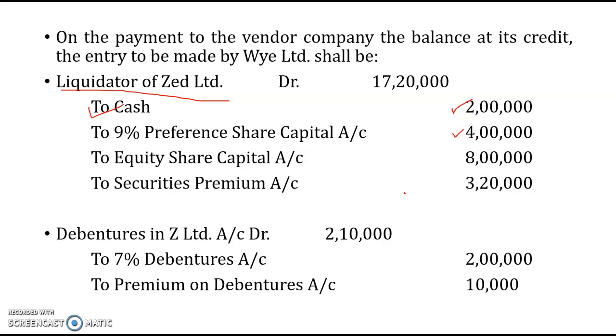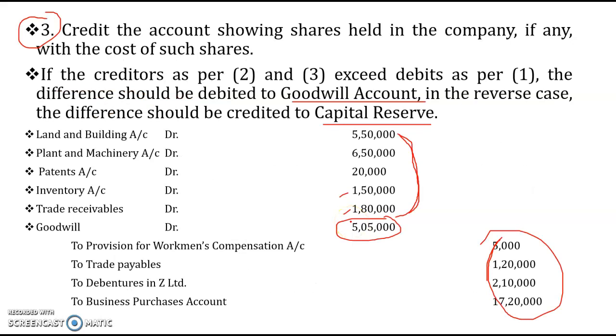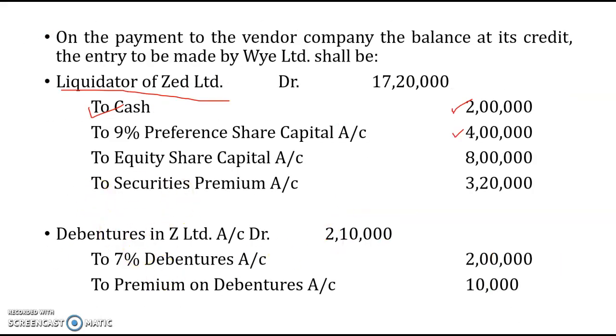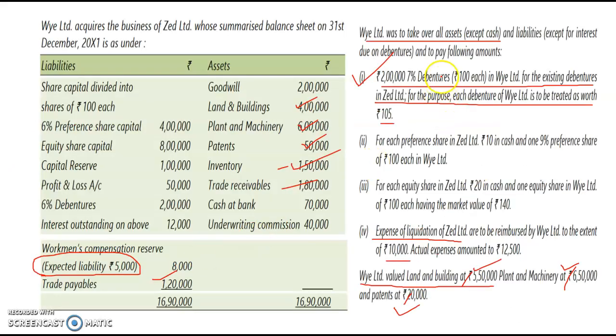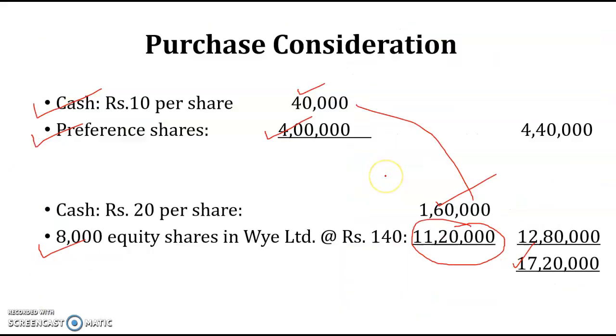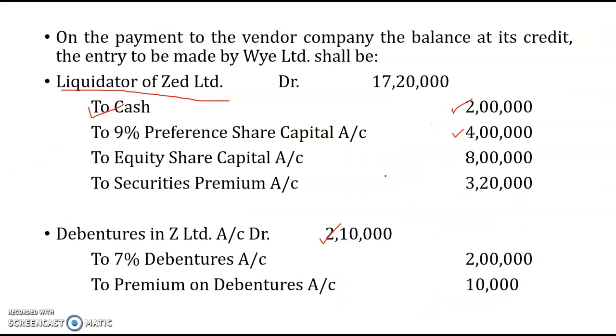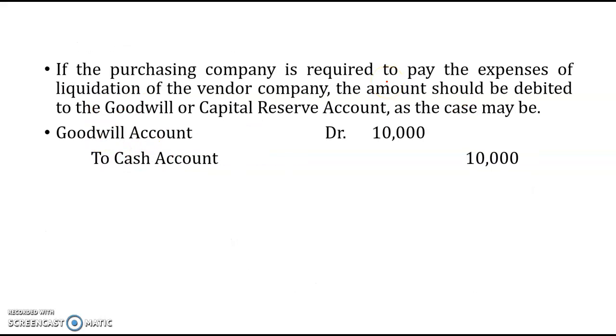Next, they are also paying the debenture holders. How is it segregated? Debentures in Z Limited account debit, that is 2 lakh 10,000, to 7% debentures account, actually rupees 2 lakh, and the premium on the debentures, rupees 10,000, shown separately. Then if the purchasing company is required to pay the expenses of liquidation of the vendor company, the amount should be debited to the goodwill or capital reserve account as the case may be.